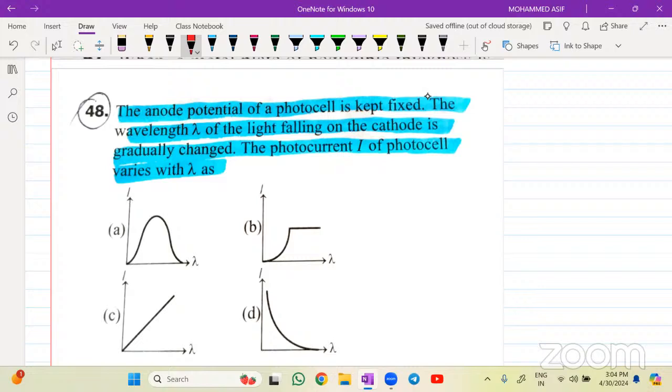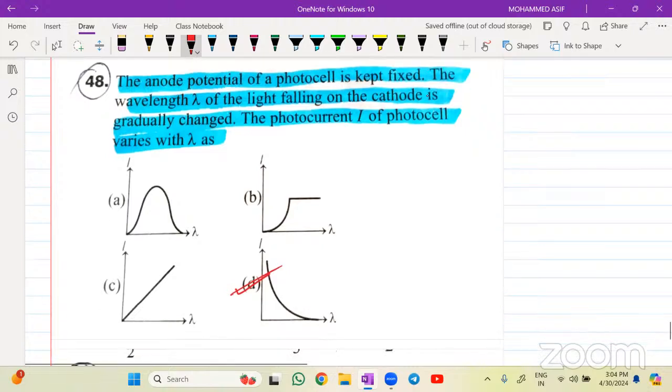The anode potential of photocell has been kept fixed. The wavelength of the light falling on the cathode is gradually changed. The photocurrent of the photocell varies with the lambda as of your own. See, as the wavelength increase, there will be threshold value of the wavelength above which no photoelectrons will emit. So photoelectron will become how much beta? 0. So D will be the answer for this.